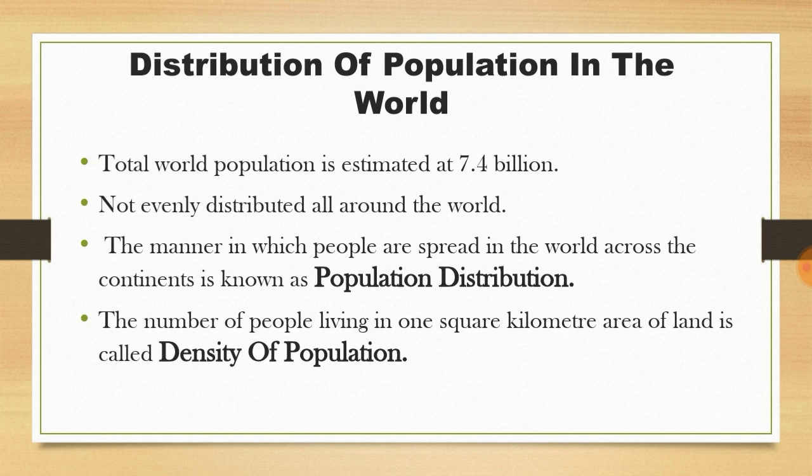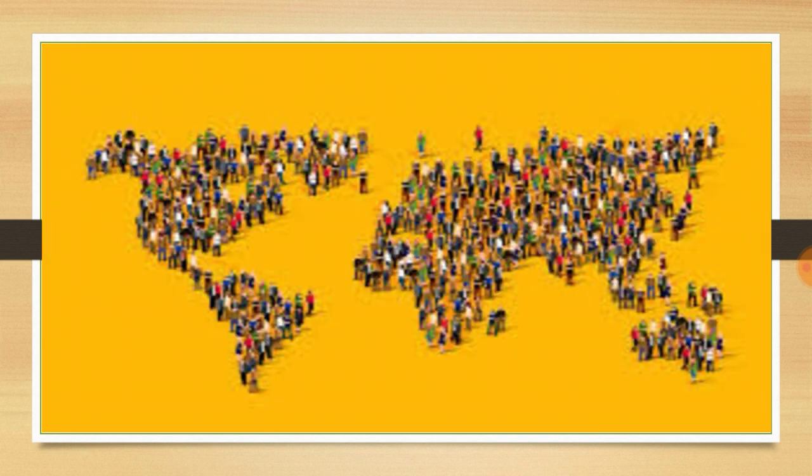Now we are going to learn a new term, that is density of population. The number of people living in 1 square kilometer area of land is known as density of population. For any particular region, a square kilometer of land and the number of people living in that particular region is known as density of population. Let's move on.